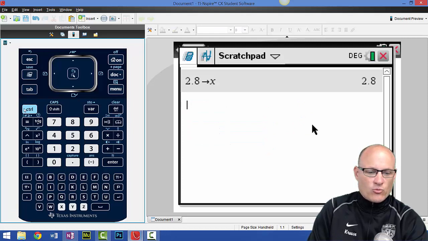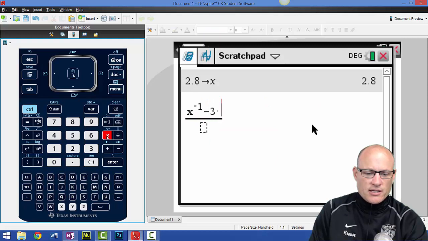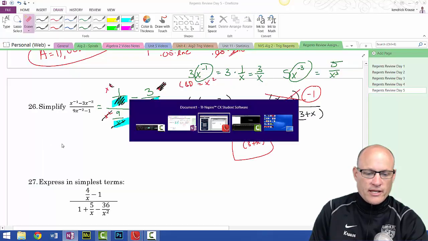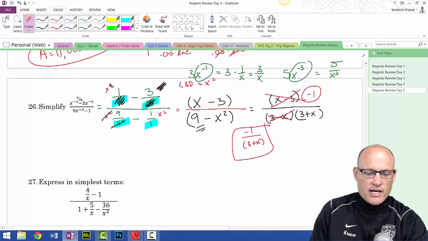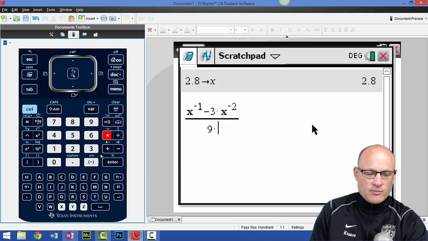And then I'm going to type this original fraction in, which was x raised to the -1 minus 3 times x raised to the -2 all over 9 times x raised to the -2. Well, I think it was -1, right? -1.